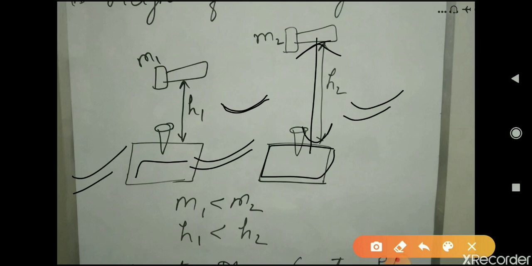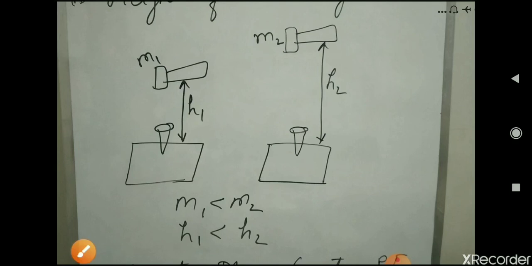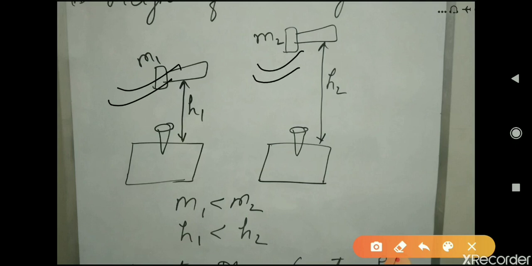Now why does it happen? Because the greater the height of this hammer, the more is the potential energy stored in this hammer. And in the first case, the height is less, so the potential energy of this hammer is less as compared to the potential energy of the hammer in the second case. And the mass of the hammer here is m1, and here the mass is m2, and m1 is less than m2.